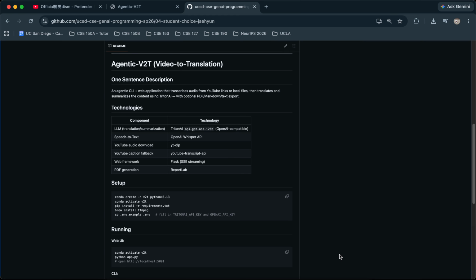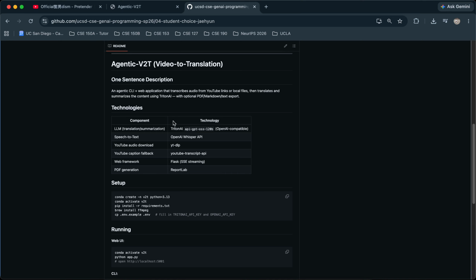The main technology that I used for this project is Triton AI for the agent and the speech to text model, OpenAI Whisper AI model, and I also used YouTube DLP to download the audio from YouTube. In case that doesn't work, as a fallback, I also used YouTube Transcript API. I also used Flask for the web framework, and lastly, I used ReportLab for PDF generation.